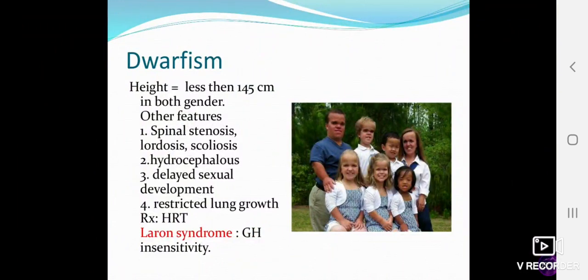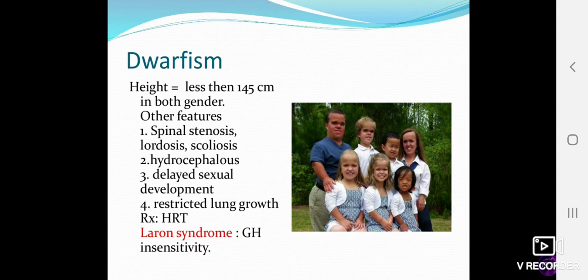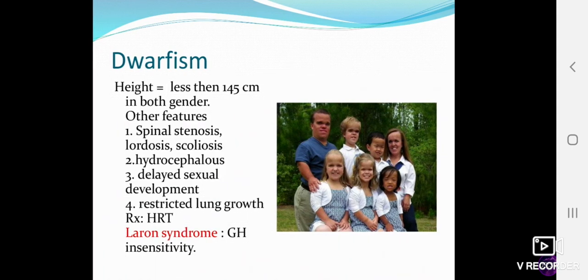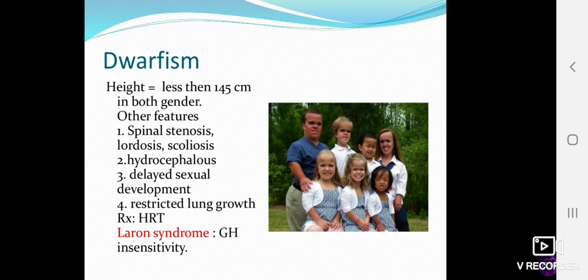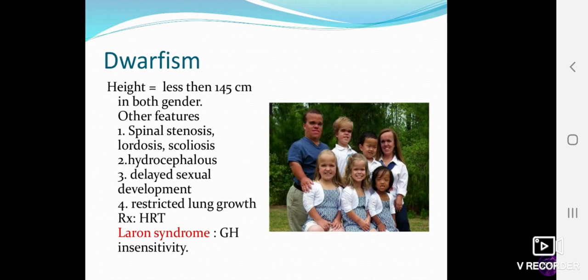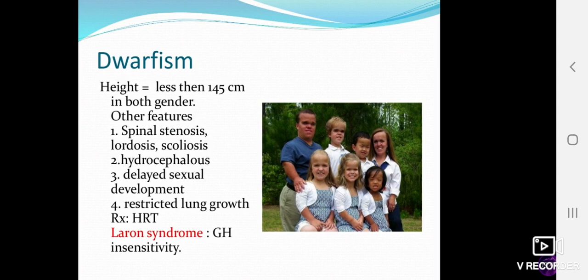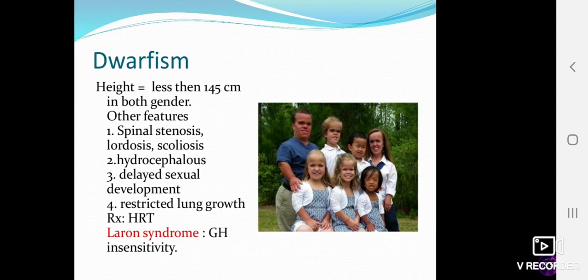Dwarfism, height less than 145 centimeters in both male and female. Other features of dwarfism are spinal stenosis, lordosis, scoliosis. Spinal stenosis means the spinal canal lumen becomes narrow, that is spinal stenosis. Lordosis means forward bend is lordosis. Scoliosis means sidewise bend is scoliosis.